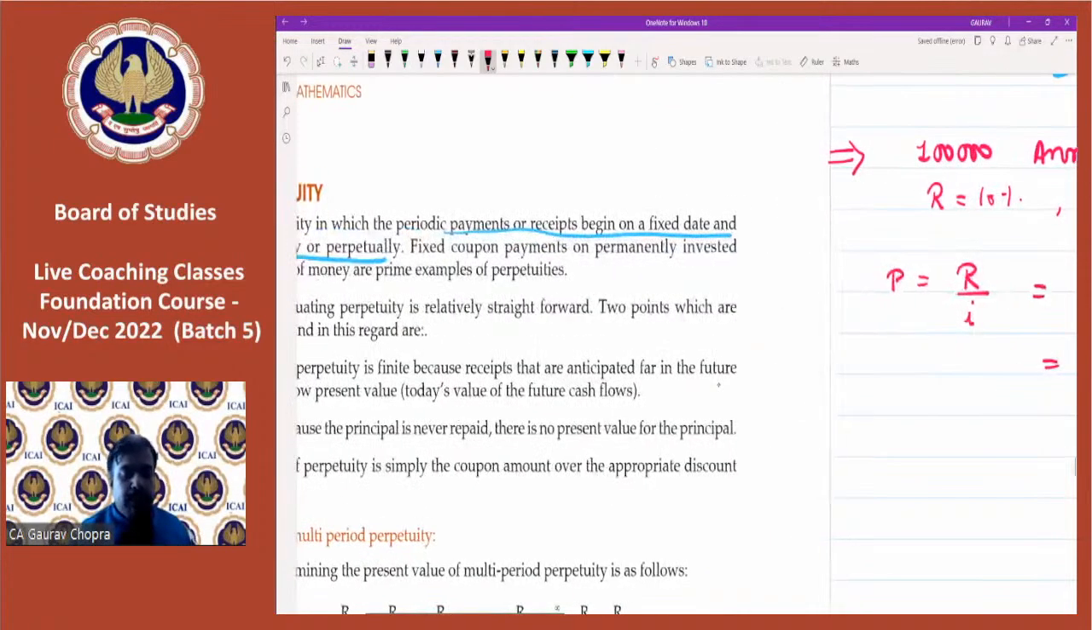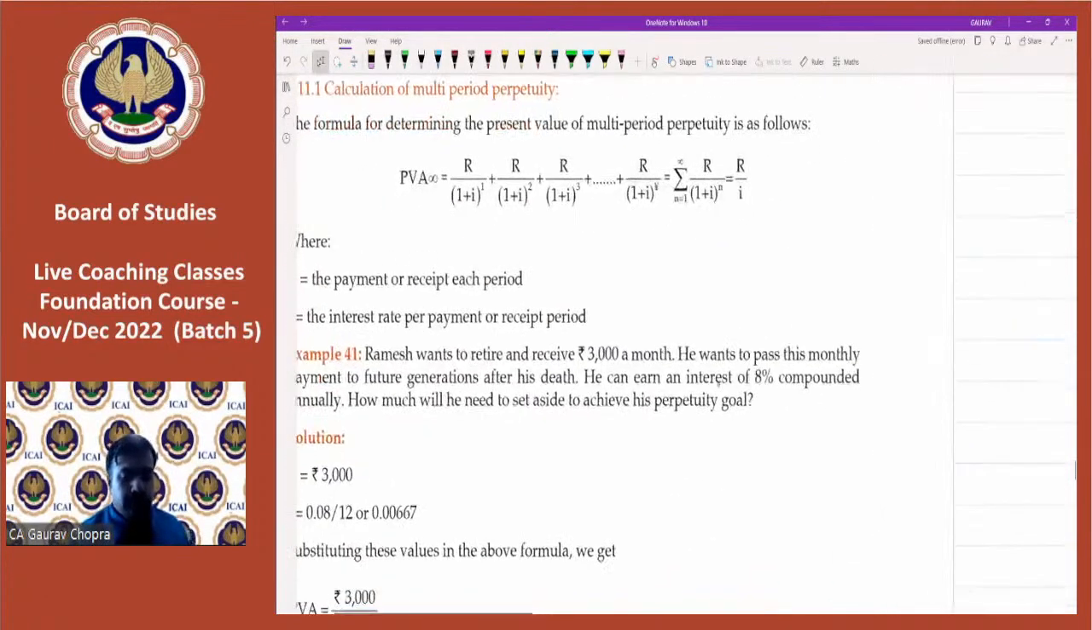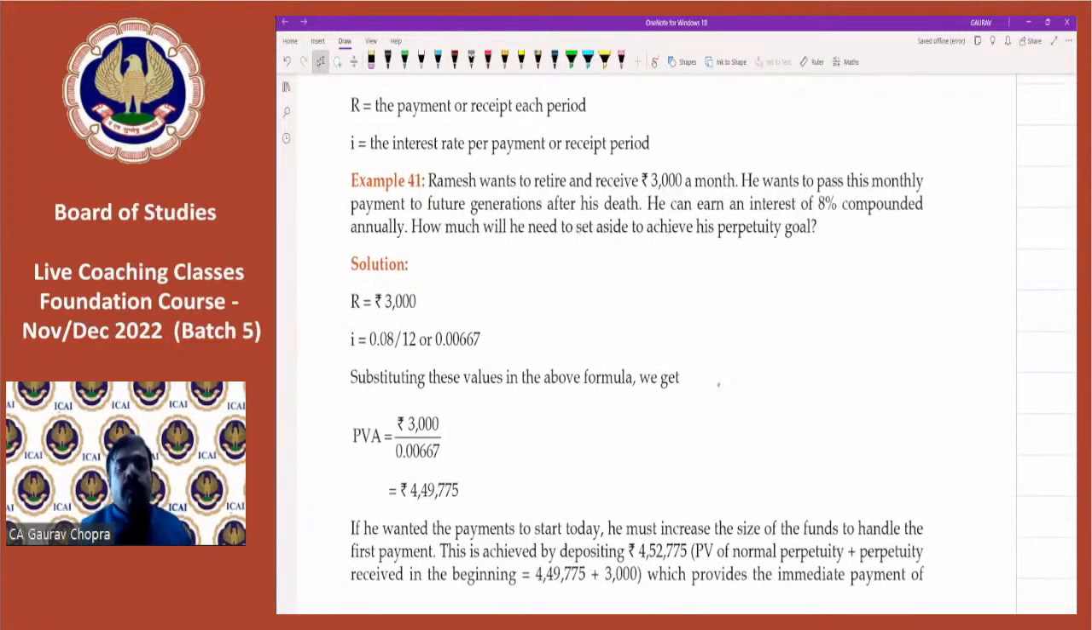Let us do one example from here also. Question 41. Ramesh wants to retire and receive rupees 3,000 a month, and he wants to pass this monthly payment to the future generations. That means this amount should be received indefinitely, up to the future generation after his death. And he can earn the interest rate of 8% compounded annually. So how much does he need to set aside to achieve his perpetuity goal?